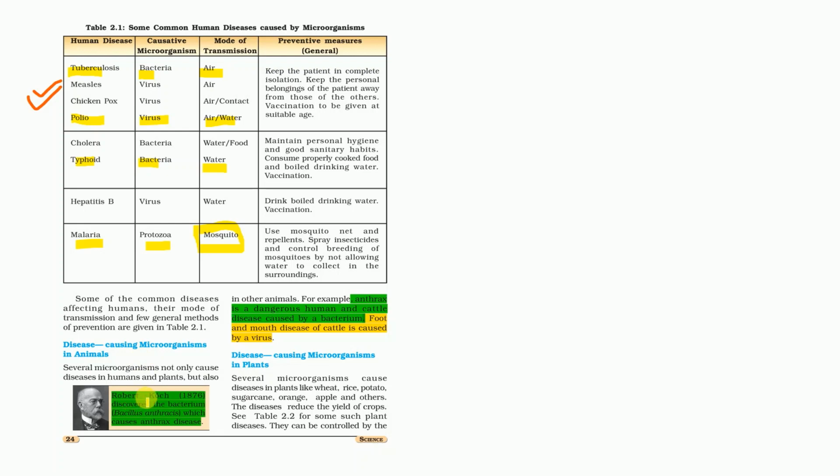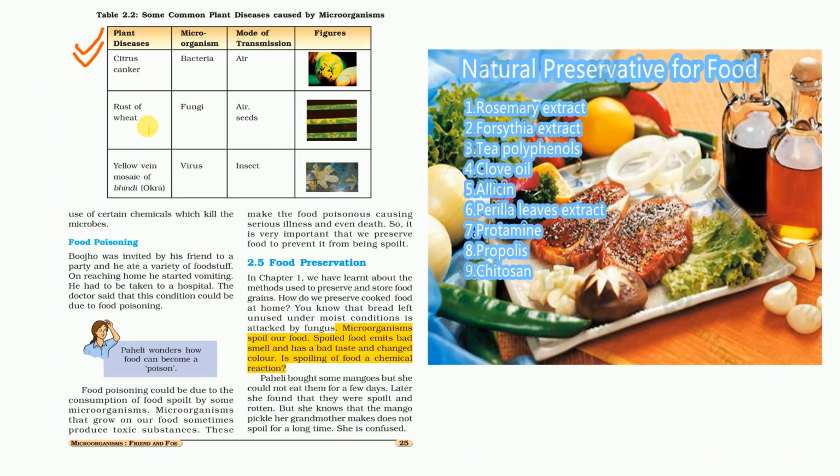Now, the scientist Robert Koch discovered the bacterium called Bacillus anthracis, which causes the anthrax disease. Anthrax is a dangerous disease of humans and cattle, which is caused by bacteria. And foot and mouth disease of cattle is caused by viruses.